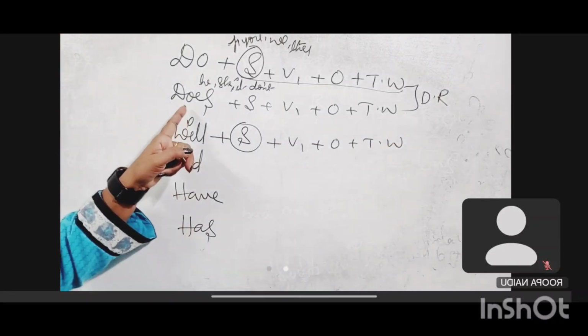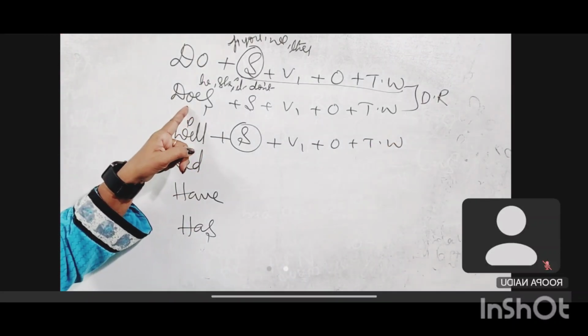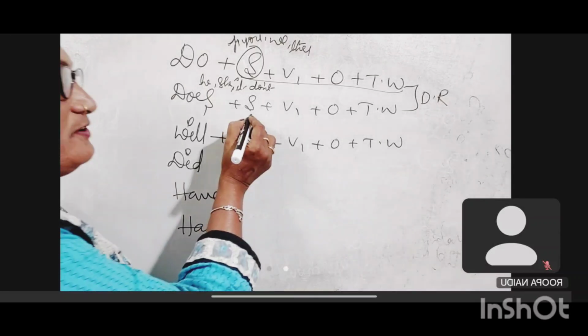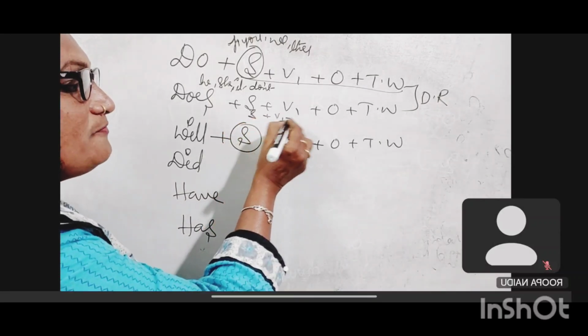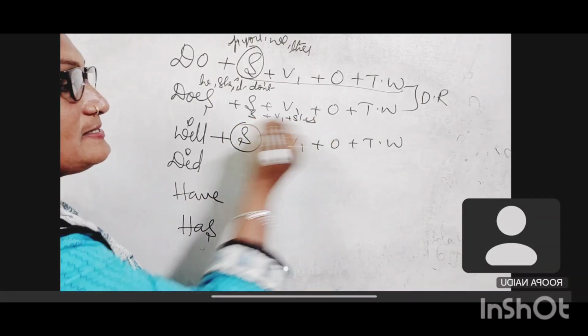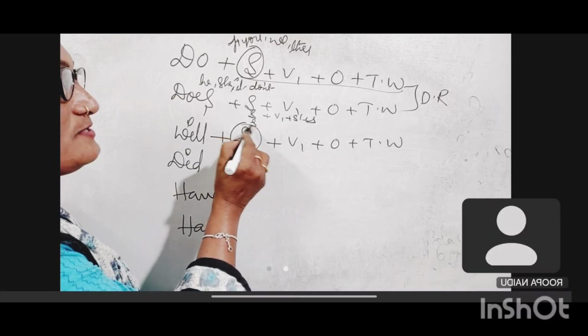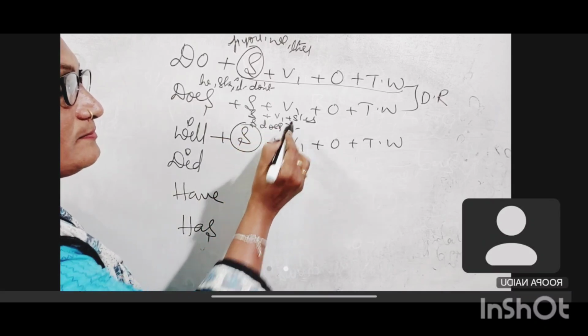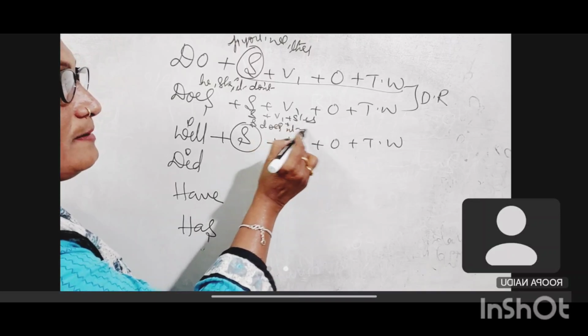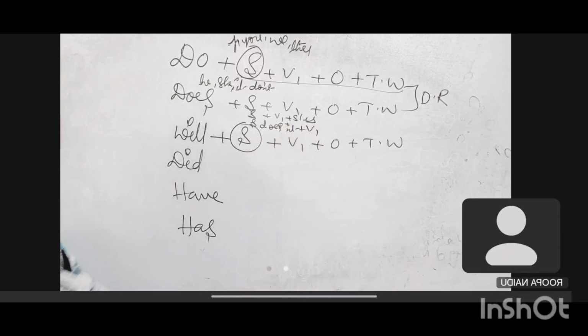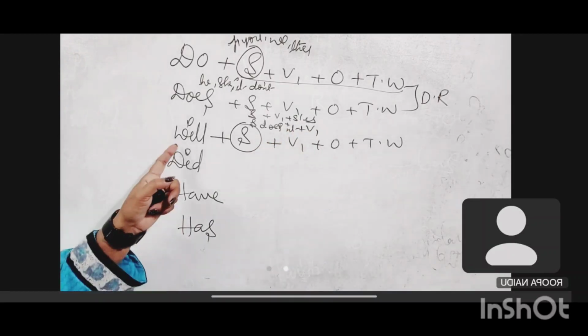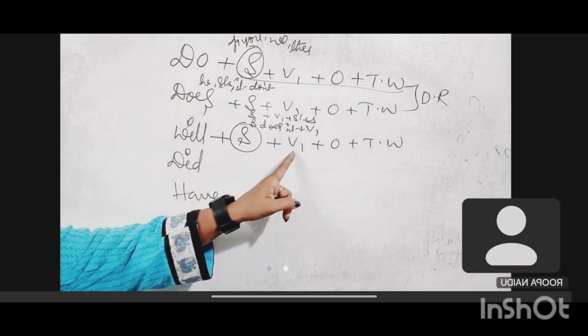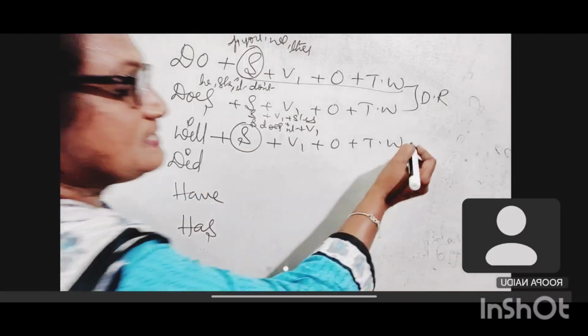Okay, did you remember here the does question, positive? In the does question positive we use subject plus verb 1, plus yes or no. And for negative, after the subject we use doesn't plus V1. Okay, then will plus subject plus V1 plus object, this is for tomorrow.